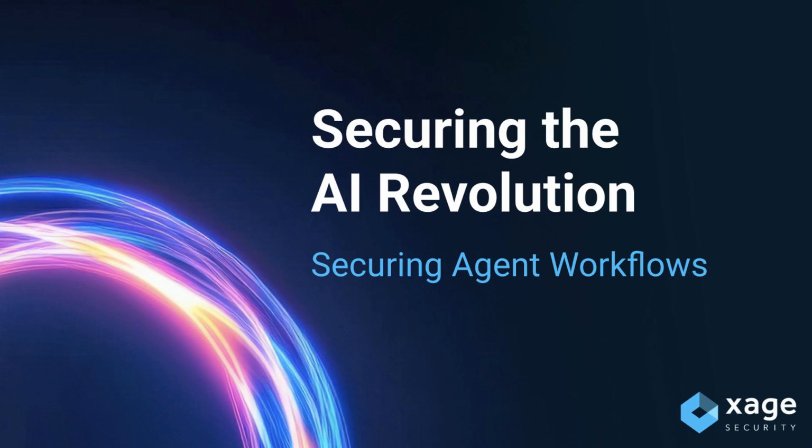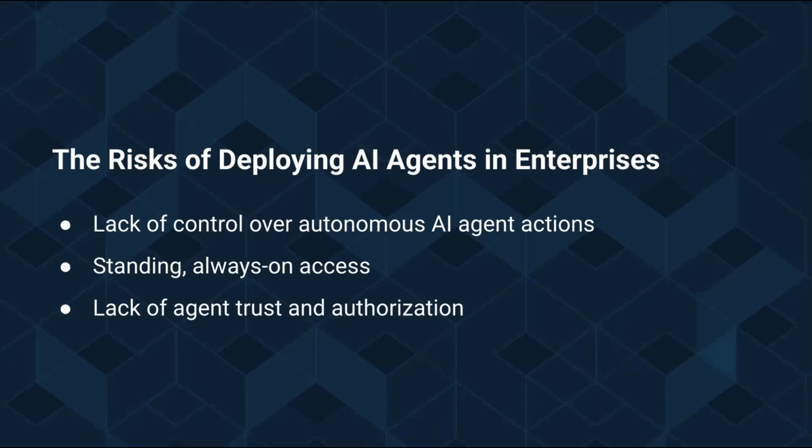Xage Zero Trust platform secures every agent and agent-to-agent interaction with authorization, identity-based access control, and auditing, so you can deploy AI agents confidently without the risk of unrestricted, overprivileged, or unauthorized actions. Before we begin the demo, it's important to understand the risks of deploying AI agents in the enterprise.